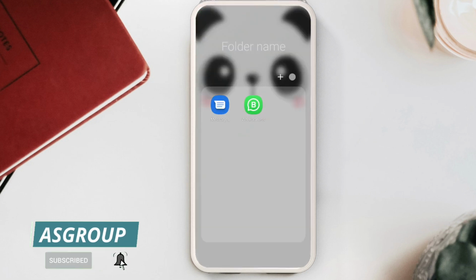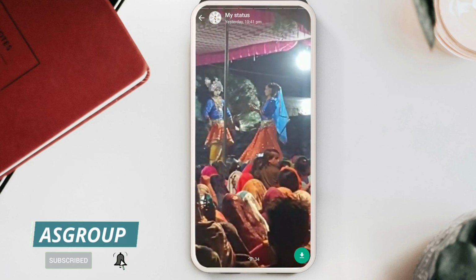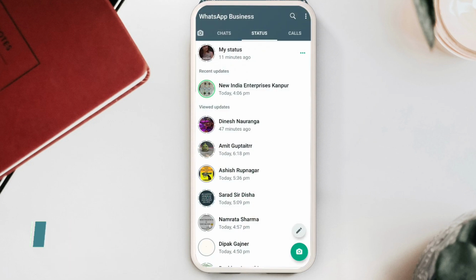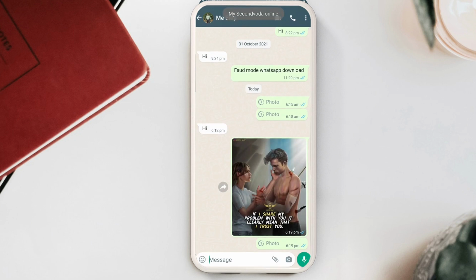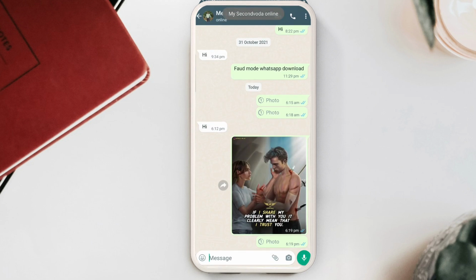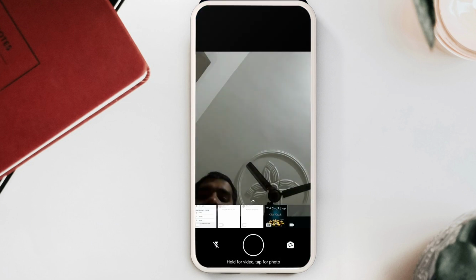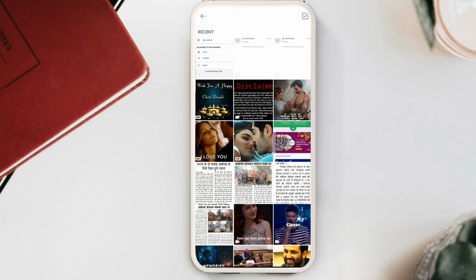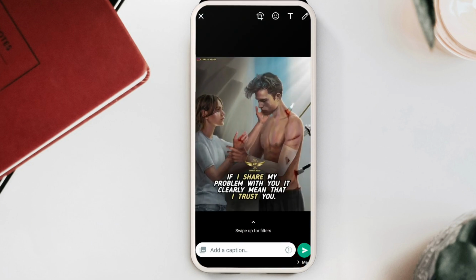How would you do that? Let me show you. For that, I'll open my second account. Thereafter, I'll send a one-time view image or video to this account. For that, what would I do? I'll click on the camera icon. Thereafter, I need to choose any image. I'll choose this one, and before sending this image, I need to click here. If I click here, then this image is set for one-time view.